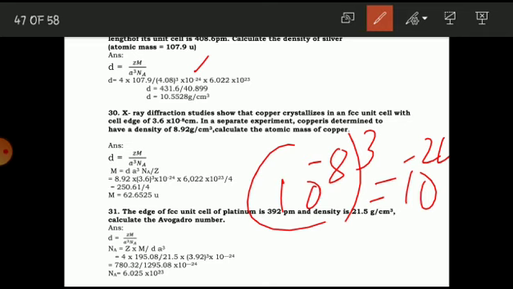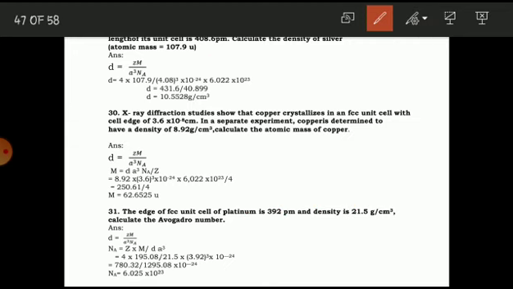Now simplify. d is equal to 431.6 divided by 40.899, and finally the density you will get is 10.5528 gram per centimeter cube. If you write the answer in the proper unit, that is gram per centimeter cube, then only you will get the full 2 marks. Otherwise you will lose marks. If you write only the number, you will lose 1 mark. So this is how you have to solve the problem.